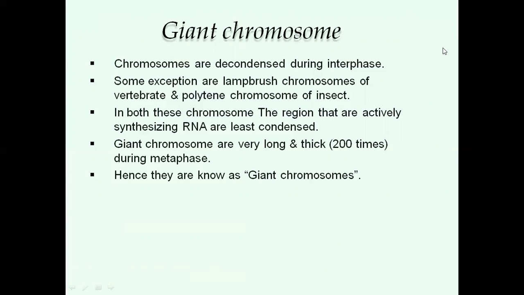In the least condensed state, the DNA molecule actively synthesizes mRNA transcripts. Giant chromosomes are very long and thick during the metaphase, hence they are known as giant chromosomes.